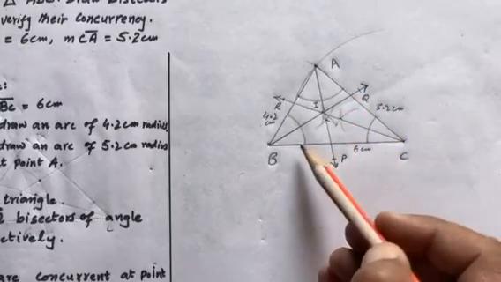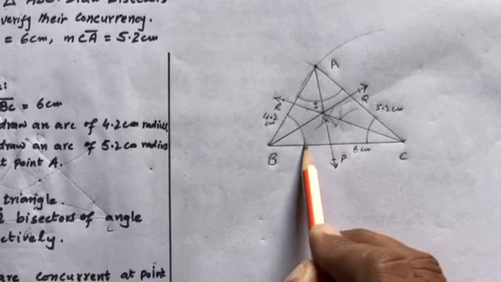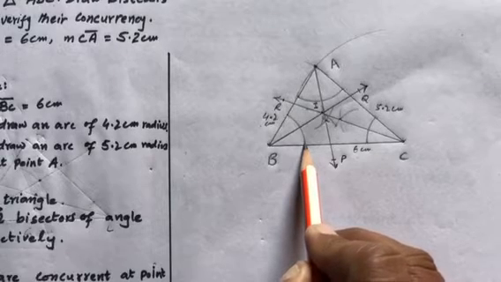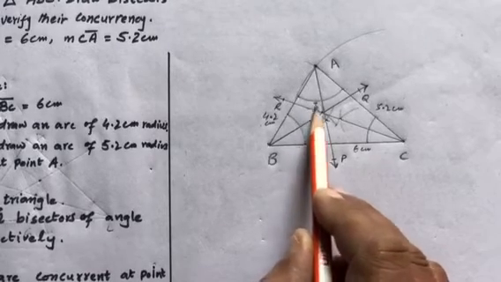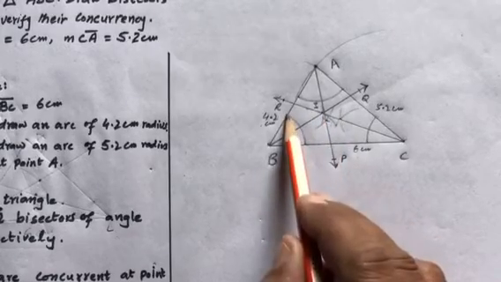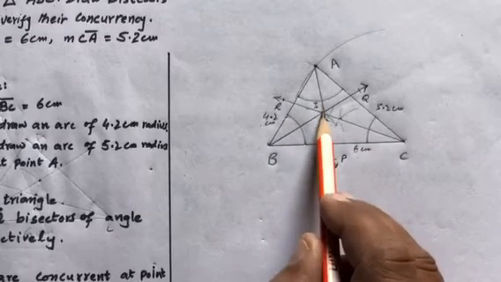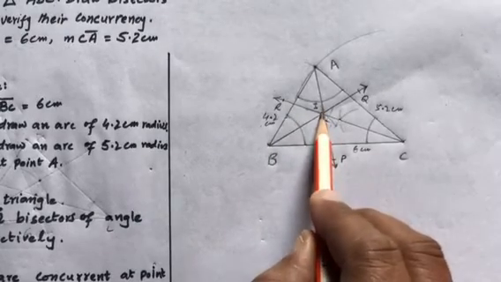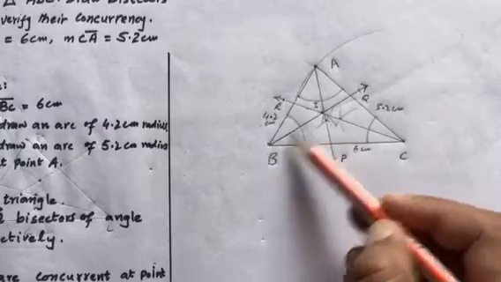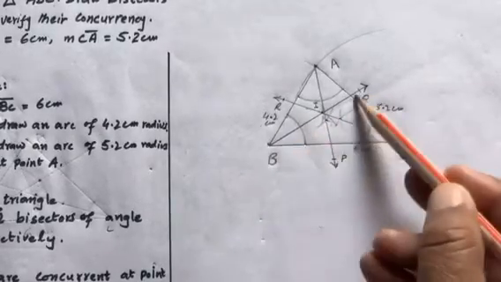Now we place the compass at this point, open it with a suitable radius and draw an arc. With the same radius we place the compass over here and draw another arc, and the two arcs cut at this point. Now we join this point with a ray. We give it the name BR.